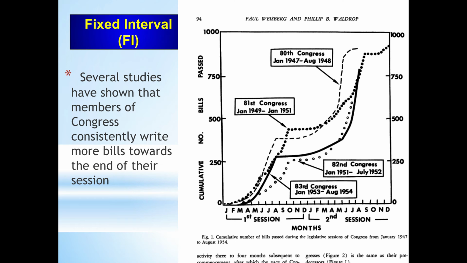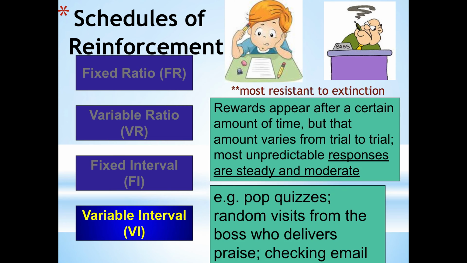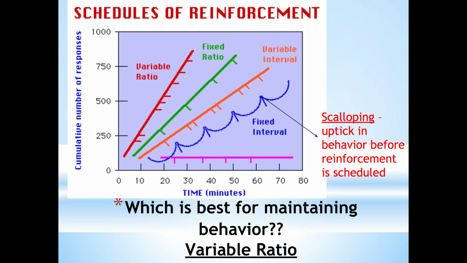I'm going to use quizzes as my example to talk about something called scalloping. So we see this phenomenon called scalloping with a fixed interval schedule. This is our number of responses, and this is the amount of time that goes by. I'm going to use the example of a quiz. Let's say we have a teacher that gives a quiz every Friday, right? So here is our quiz right here. Here's our quiz on a Friday, right? And this is our studying behavior that we're graphing. All right, so Friday.